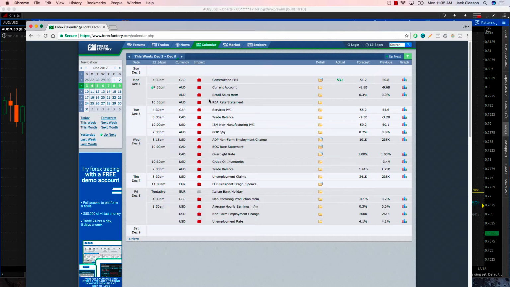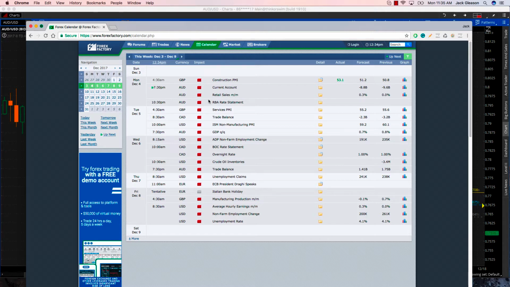On Tuesday at 4:30 a.m., you have services PMI for the Great Britain pound. At 8:30, we have the Canadian trade balance. At 10 a.m., ISM non-manufacturing PMI. And at 7:30, out of the Aussie dollar, we're going to have the GDP quarter-over-quarter statement.